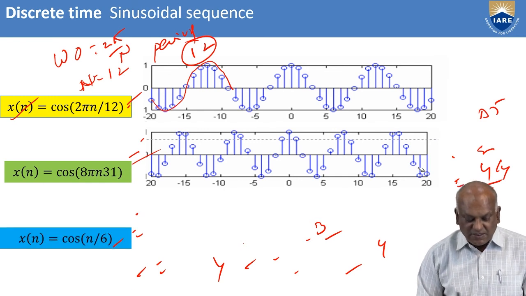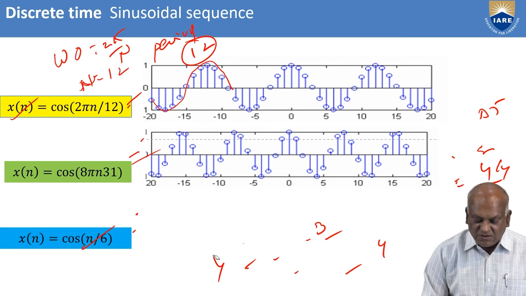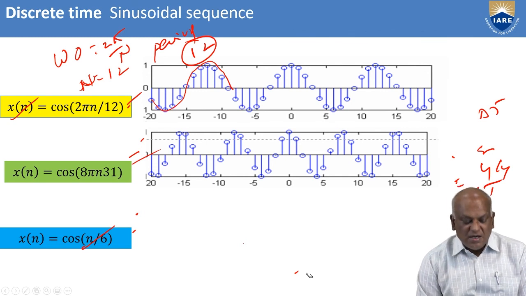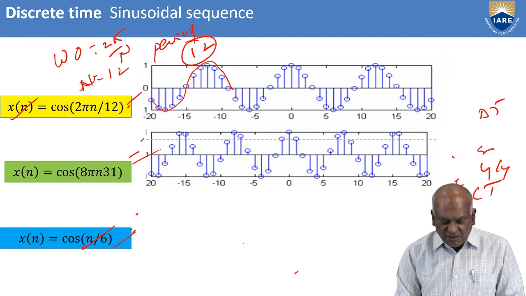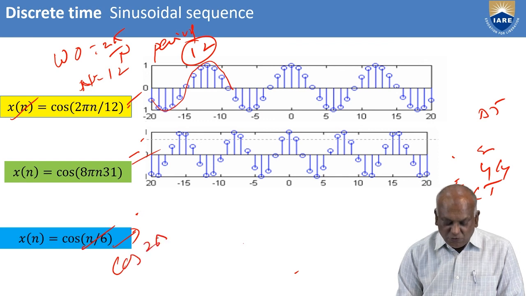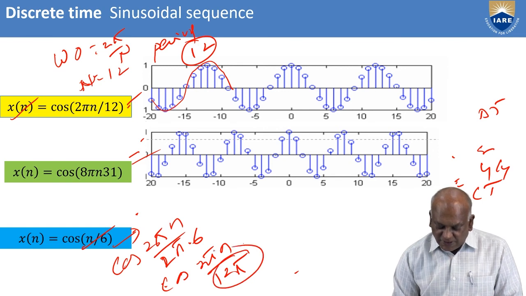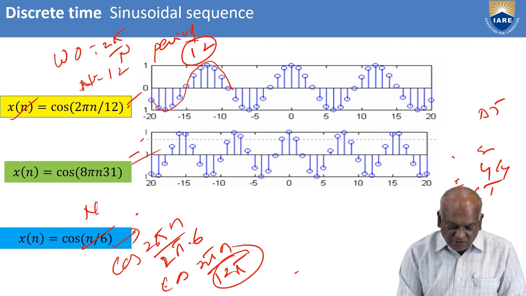Next, for this case, x of n is equal to cos n by 6. In the case of a discrete time sequence, this is written as cos 2 pi n by 12 pi, that is, cos of 2 pi n divided by 12 pi.